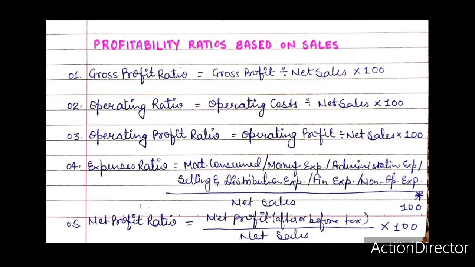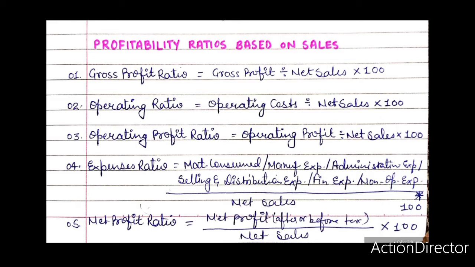Number 1, gross profit ratio. Meaning and computation. This ratio expresses the relationship of gross profit on sales to net sales in terms of percentage. Expressed as a formula, the gross profit ratio is gross profit divided by net sales into 100, or net sales minus cost of goods sold divided by net sales into 100.